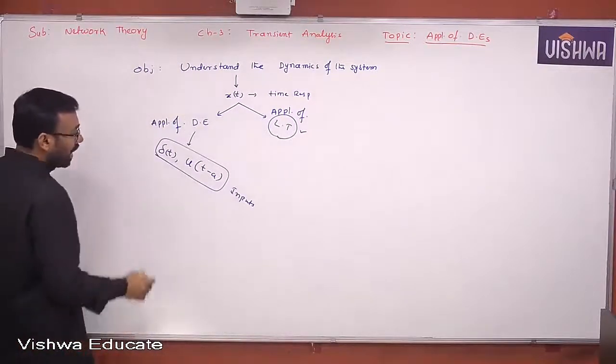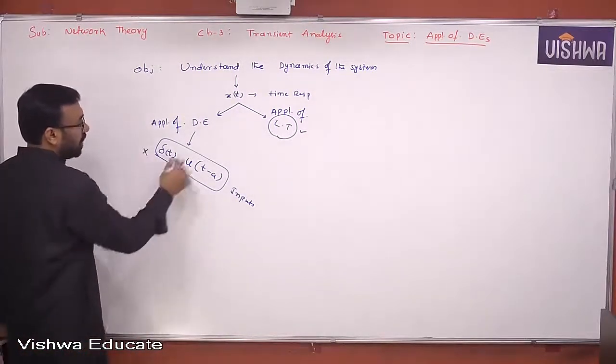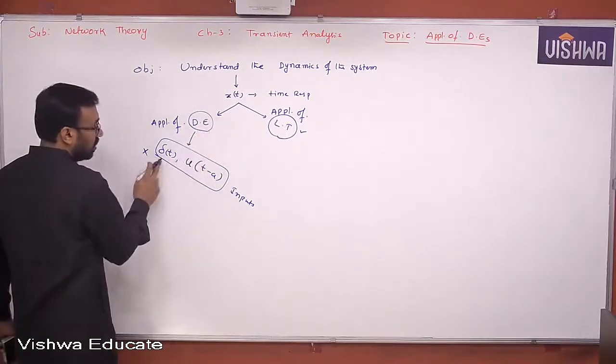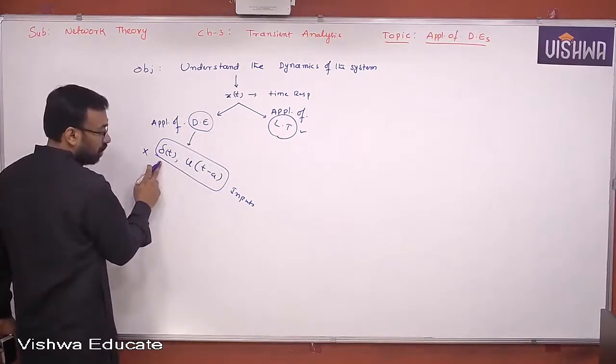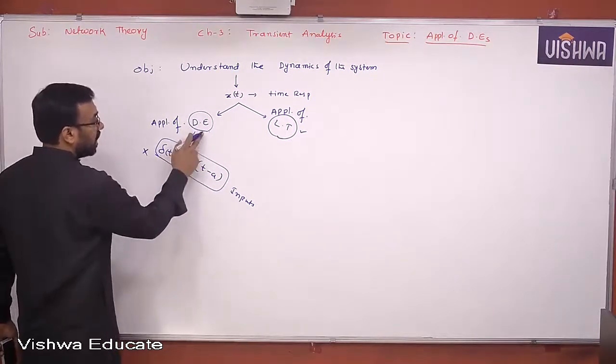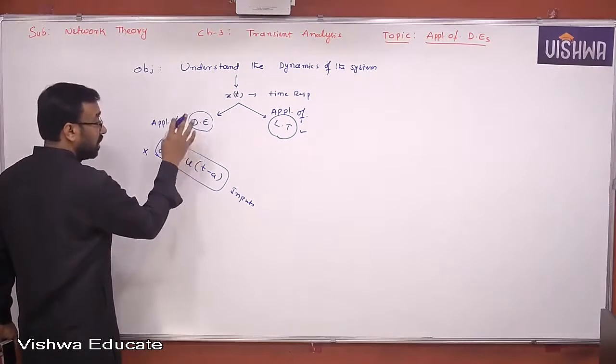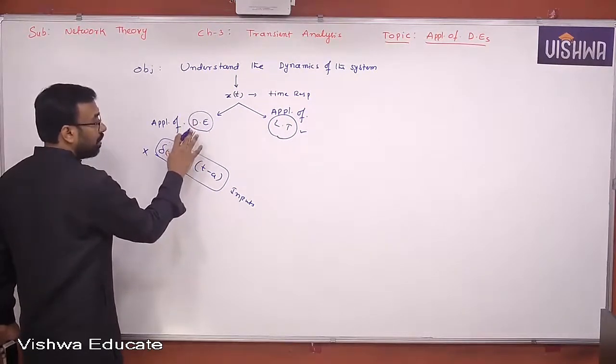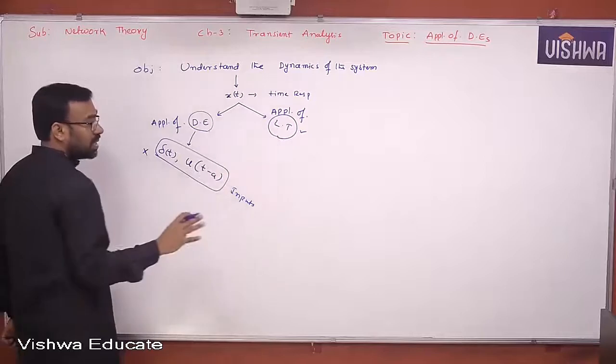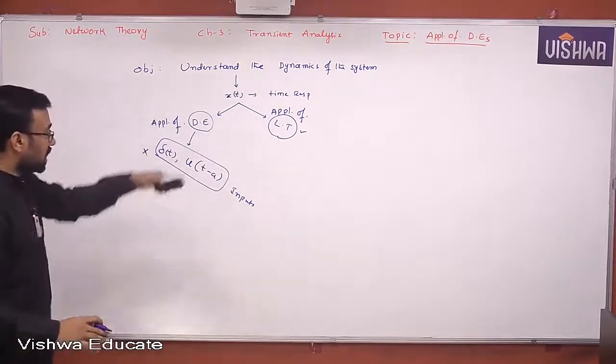But what is the drawback of this particular method? Shifting functions and impulse inputs are present. The differential equations method is very, very difficult. This drawback of this method can be overcome using what? Laplace transformations. Okay, I hope you understand this.